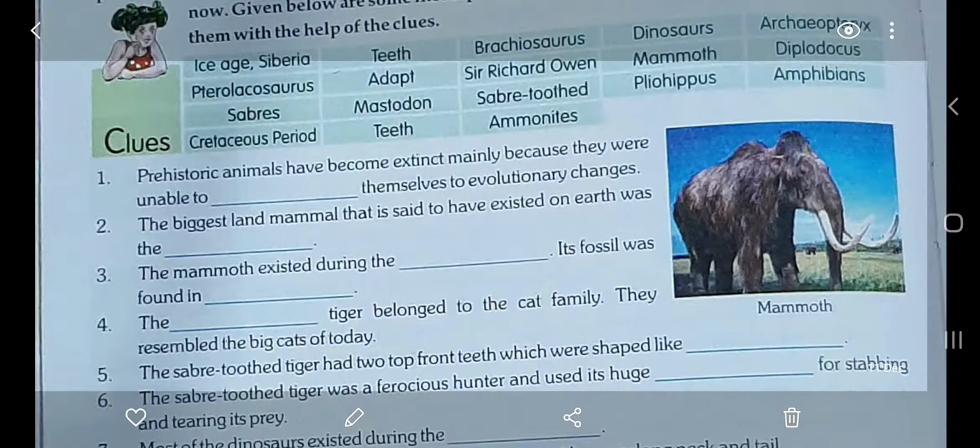No, it's not found nowadays. It has become extinct. Okay, it comes under the extinct category. Now, question number 3. The mammoth existed during the dash. It existed during the Ice Age. Okay, and its fossil was found.